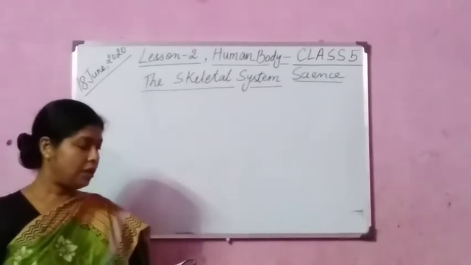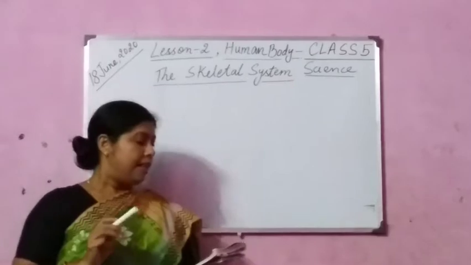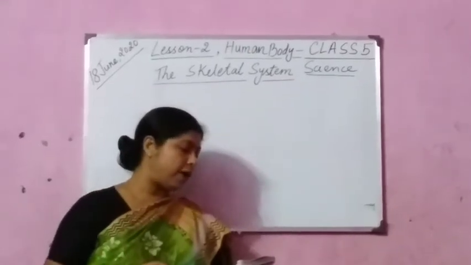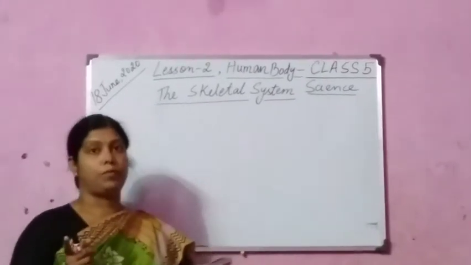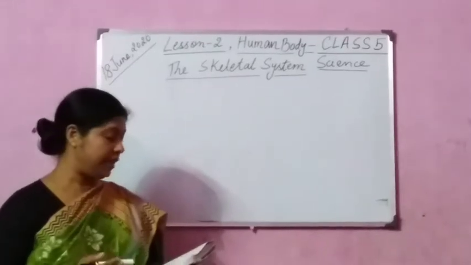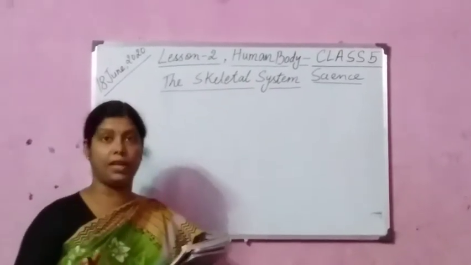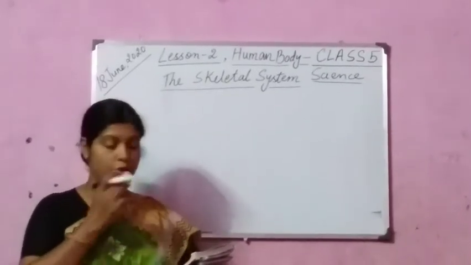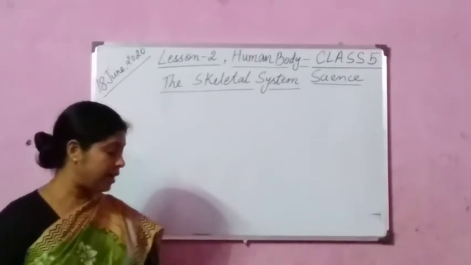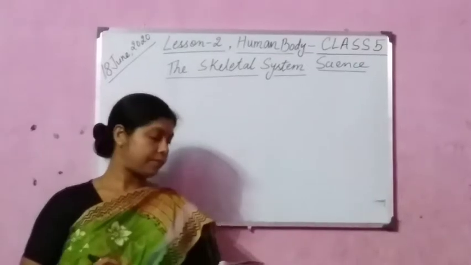Okay. Now you see, the hardest bone in the human body is the jawbone. Okay, this is not written here, but I am saying you the hardest bone in the human body is the jawbone. Okay. Now let us come to limbs.